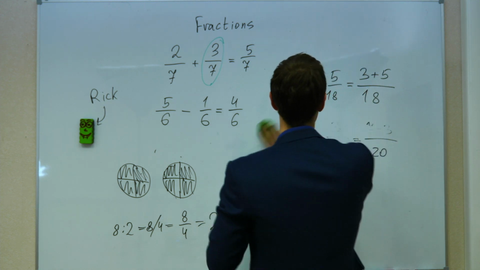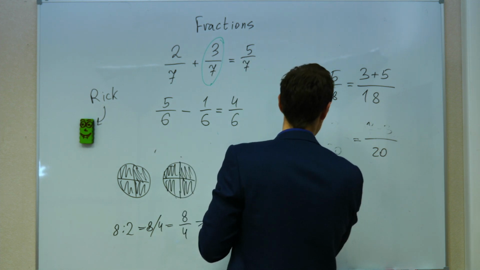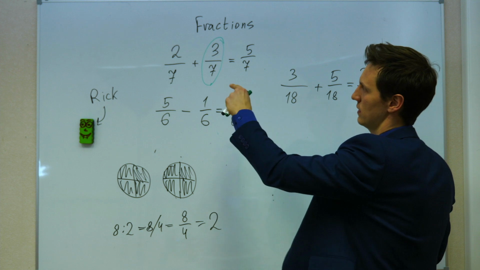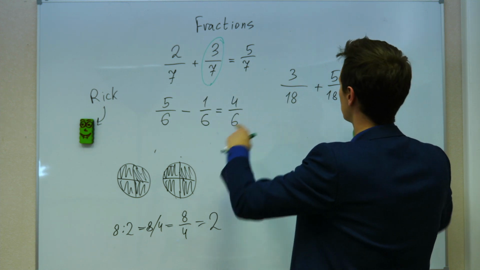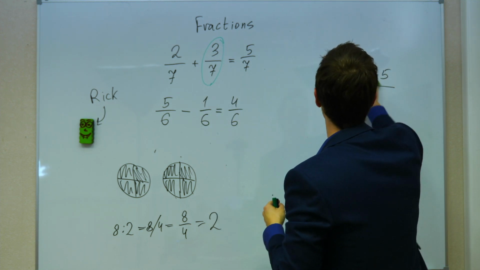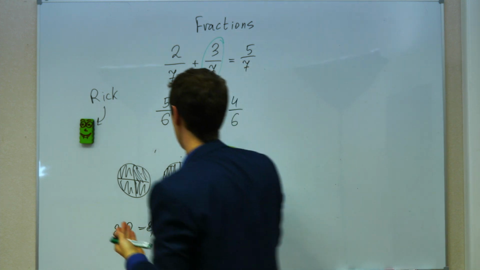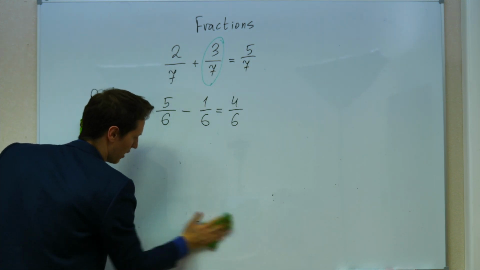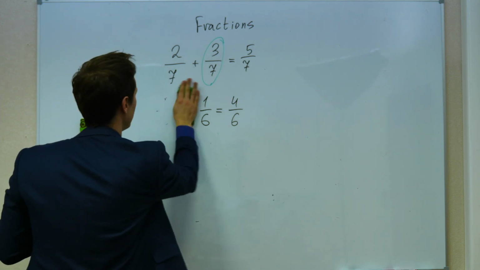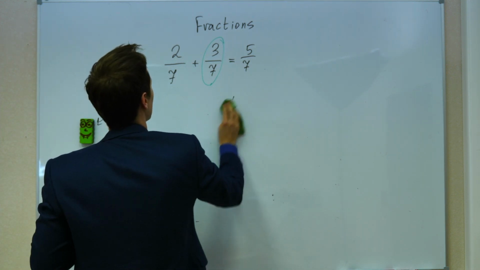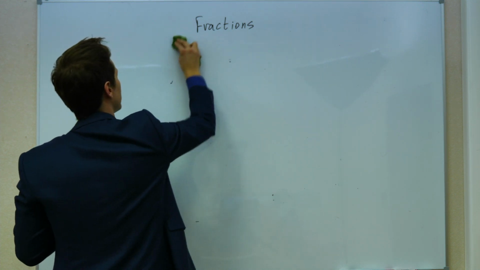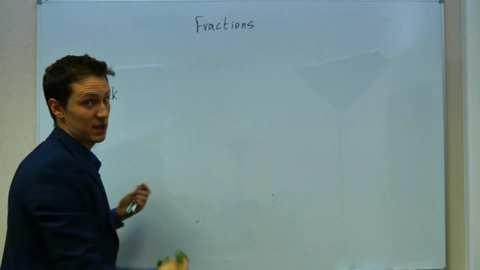Let's go on to the next idea. We have these fractions, and they are added and subtracted in an understandable way. This should have been very easy. You should have understood it right away. And we're going to move on to a harder topic: when you multiply the numerator and denominator of a fraction by the same number, you get the same fraction.